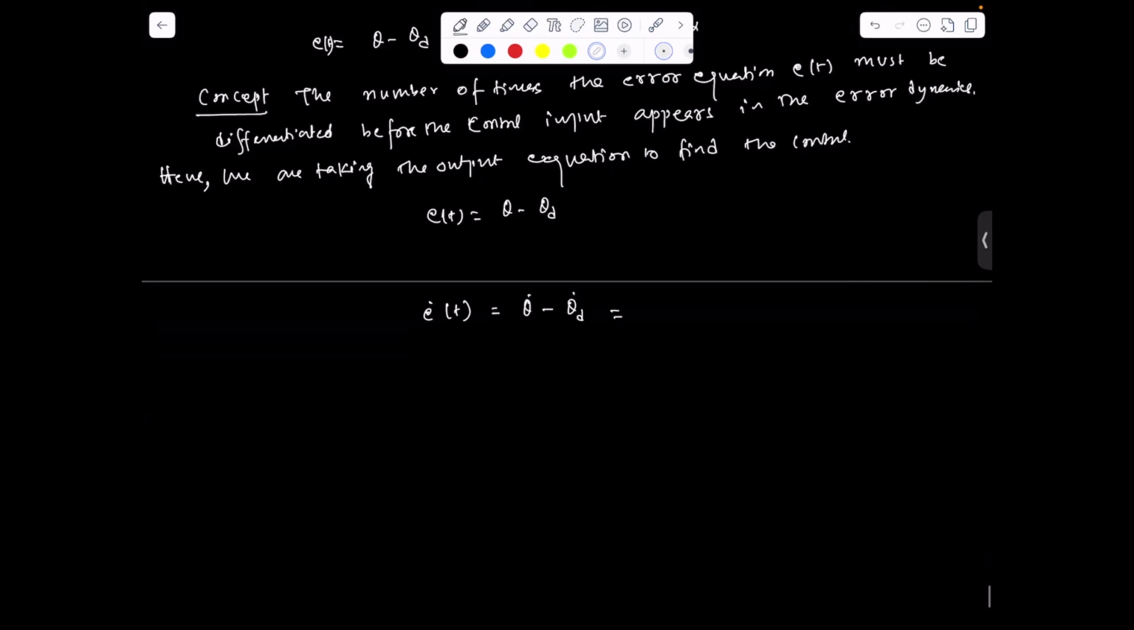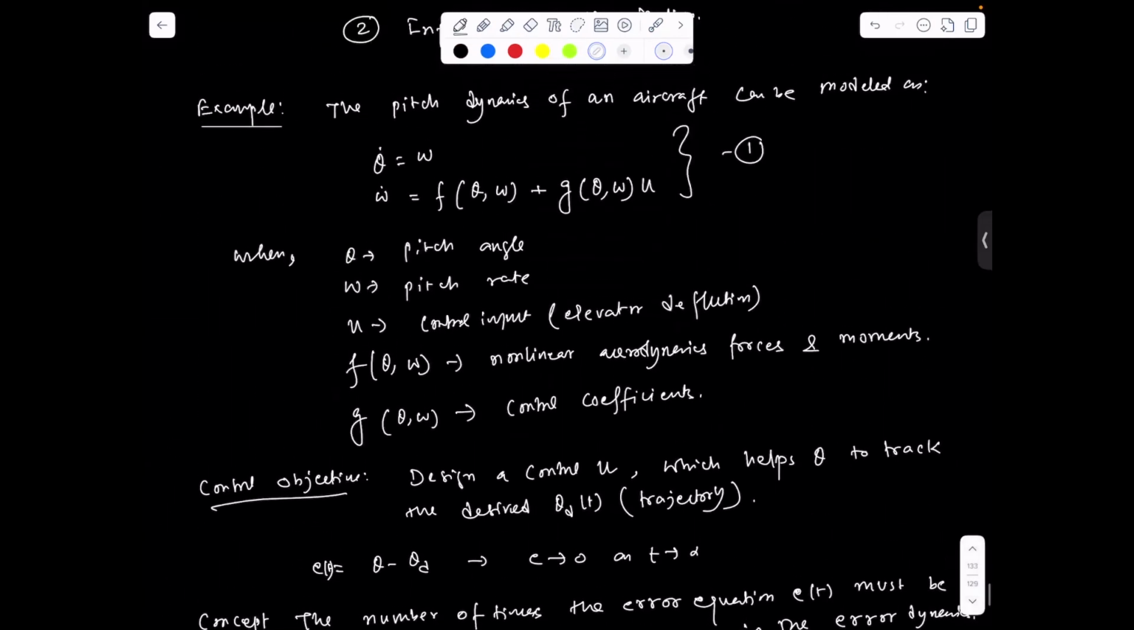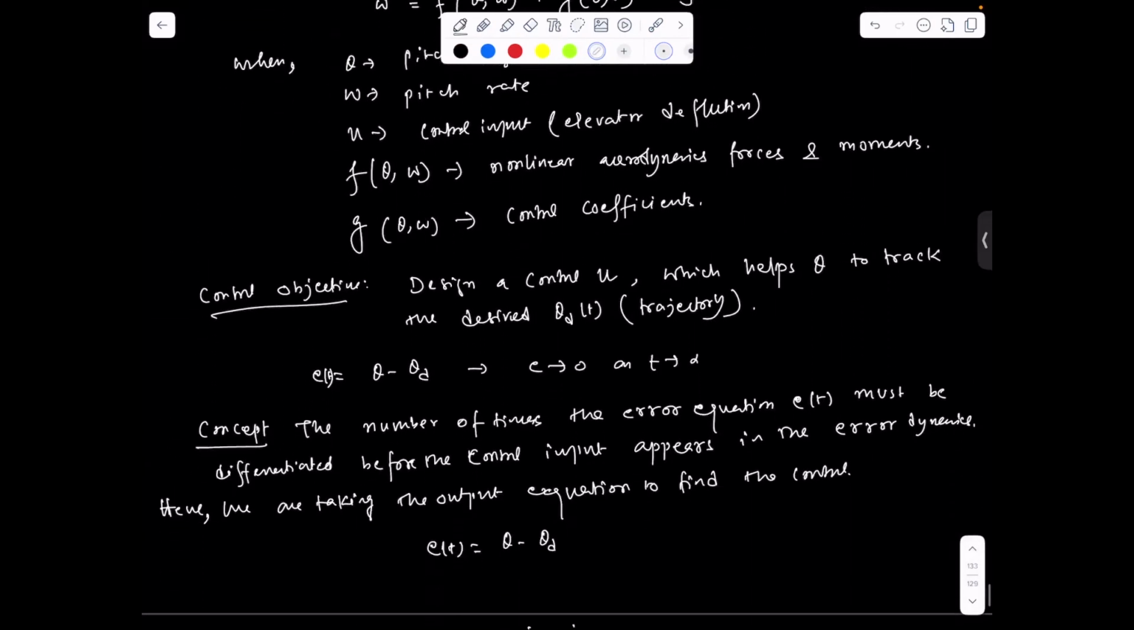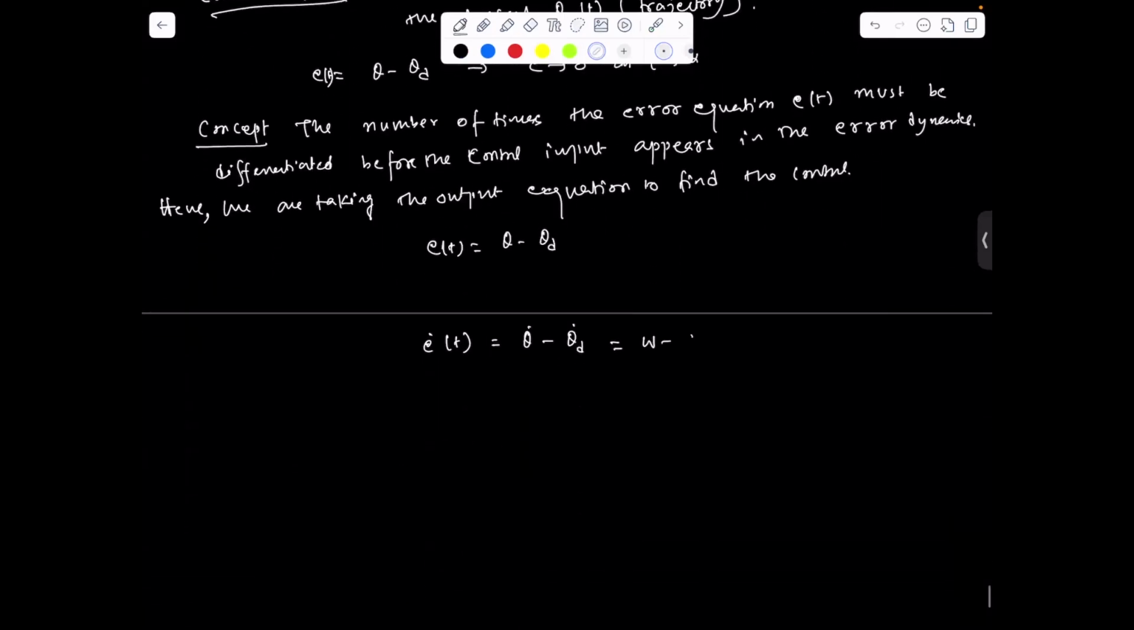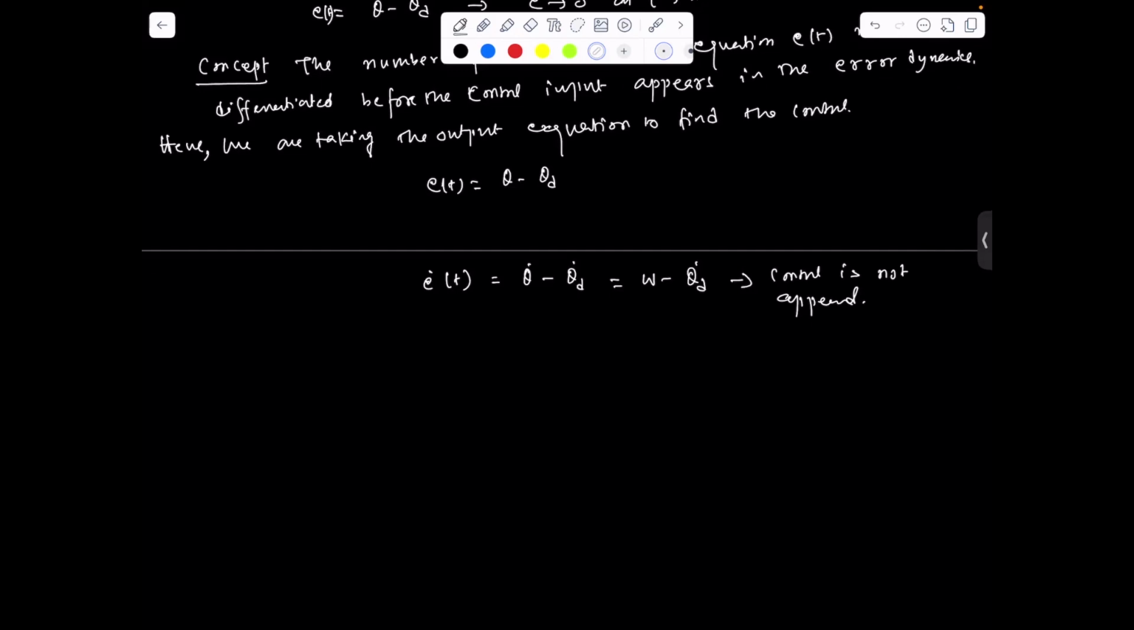Or you can write theta dot, we already have omega. So you can write omega minus theta d dot, right? So in this expression, if you notice here, the control has not appeared, right? So now we have to take the time derivative again.